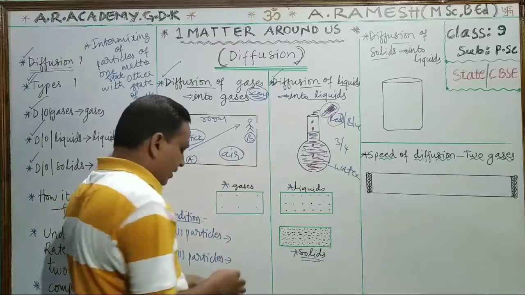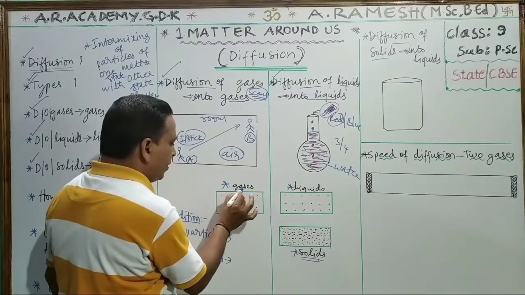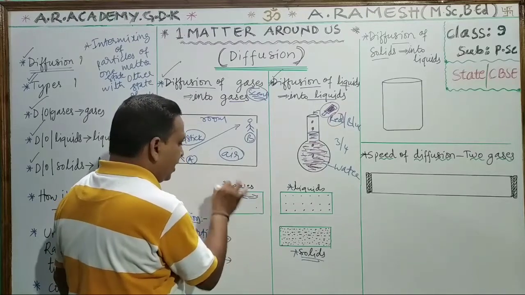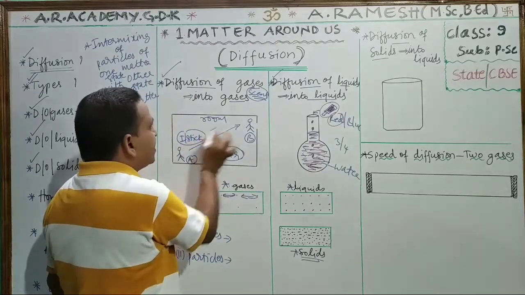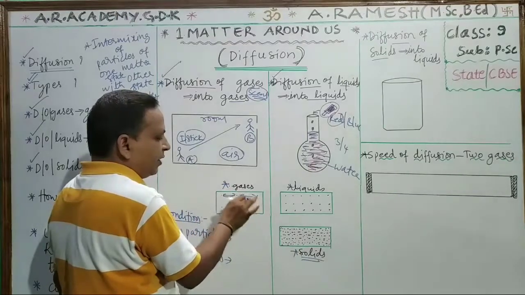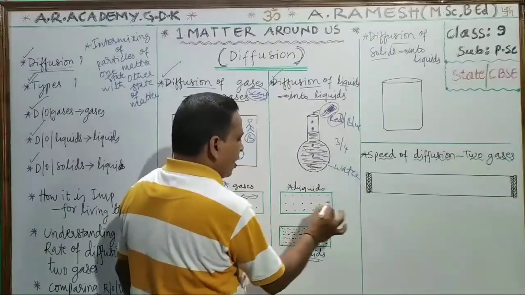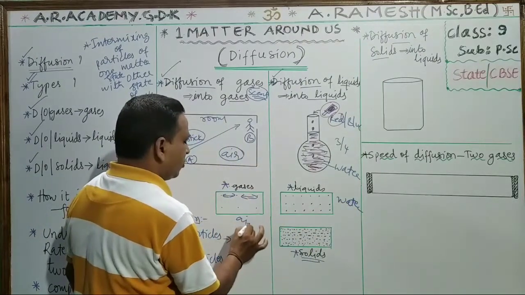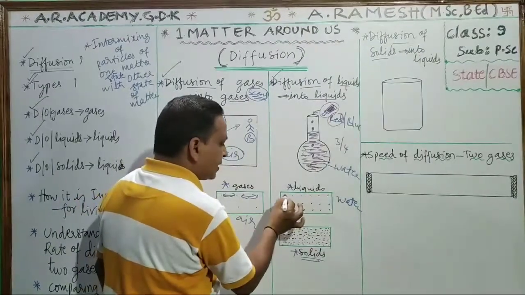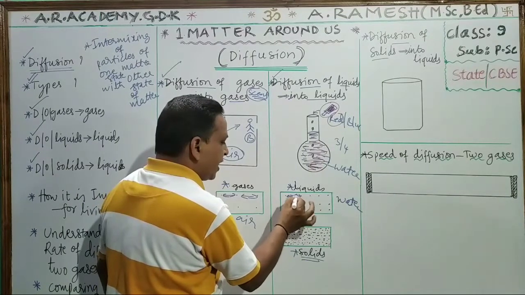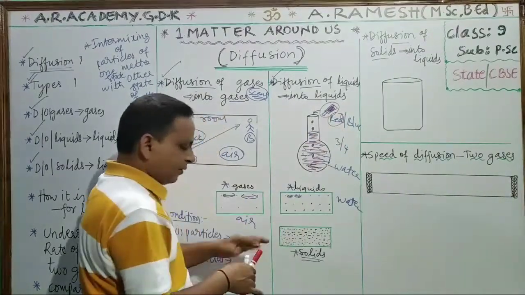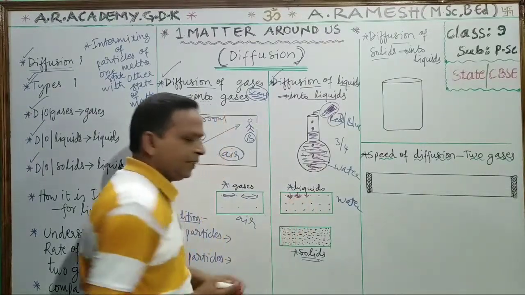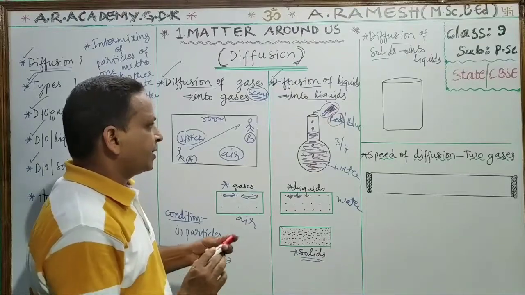So here and here, what is happening, children? In gases, the particles have a gap, no? Into this gap, the scent particles will enter. Here I selected air in the room as the gas. Here I selected water as the liquid. In the liquid, particles have a gap, no? Into this gap, the red color particles will enter like this. That you have to understand.